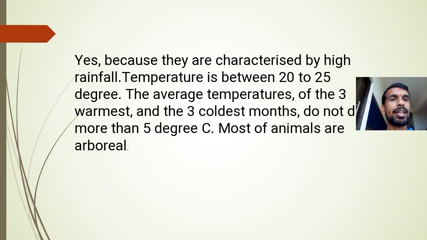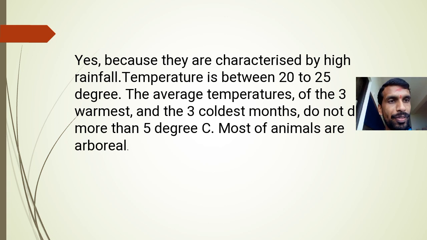Yes, because they are characterized by high rainfall. Tropical rainforests get a huge amount of rainfall. Temperature is almost the same around the year. Average temperature is 20 to 25 degrees Celsius. It can go below 20, it can go above 25, but it is the average.